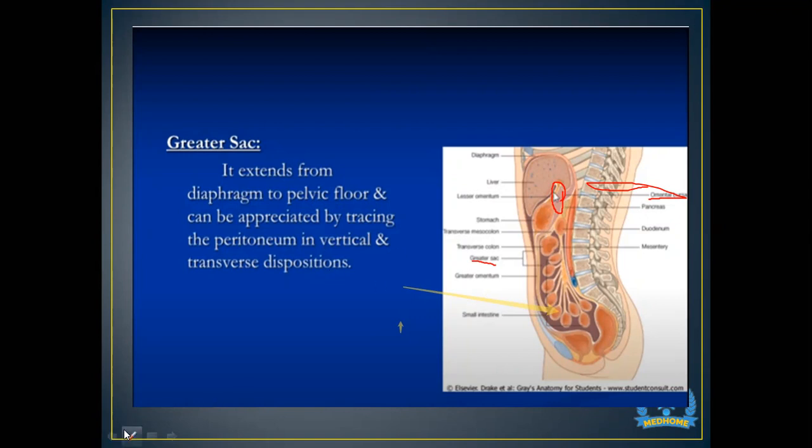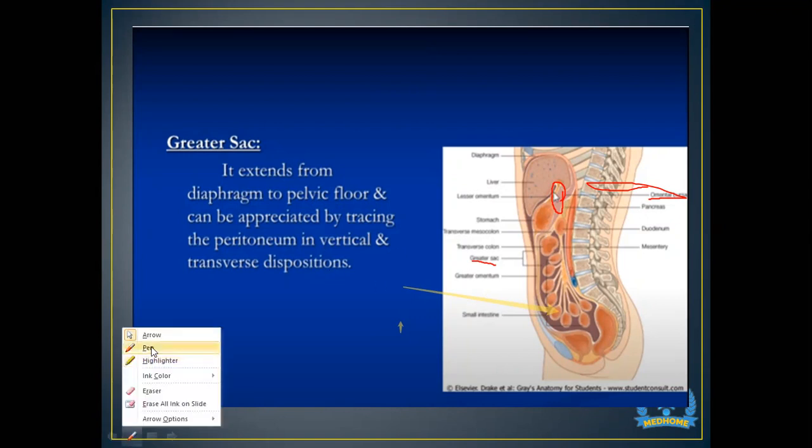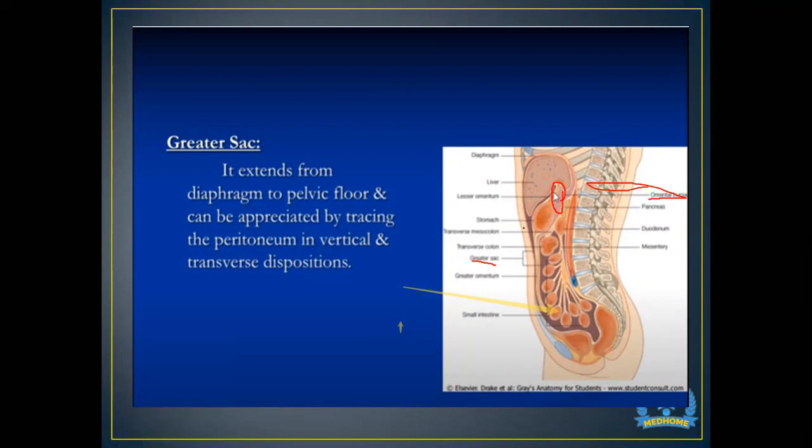If you look here with me, this is the diaphragm, and if you go down below, this whole space, the dark brownish area which I am marking with my pointer, is known as the greater sac.